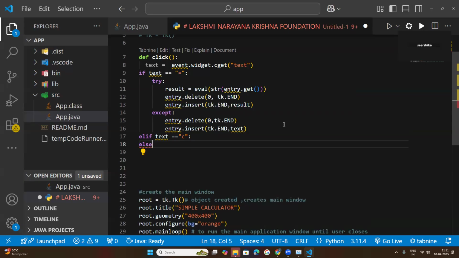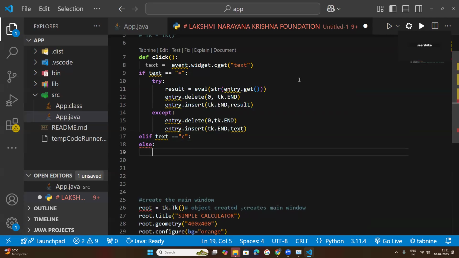So, colon. Under this else statement, entry.insert, same entry.insert. What do you mean by this? I told you that entry is an object. An object is used to access the methods. So the class methods are accessed by creating objects. I told you that every class's methods can be accessed in two ways: either by creating an object, or through the class itself. In Java, they are called public methods. Okay.